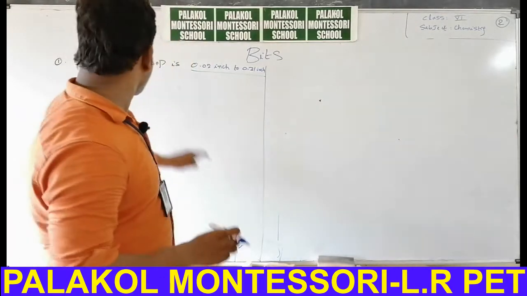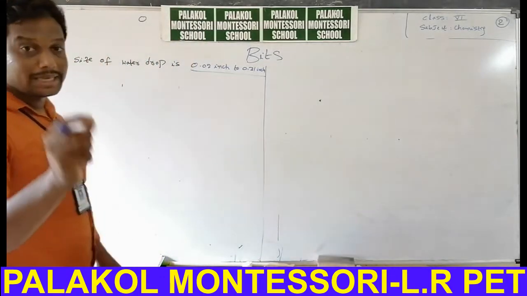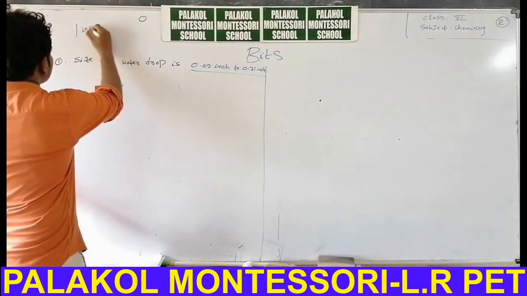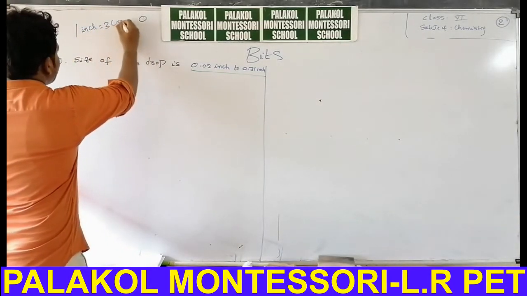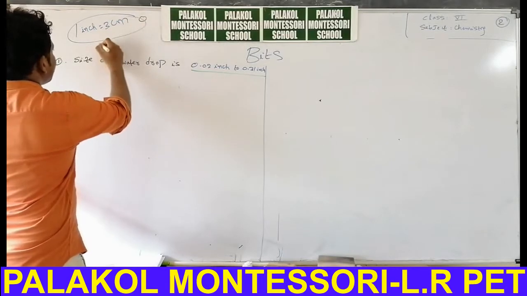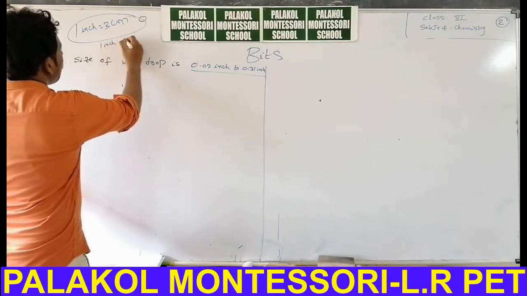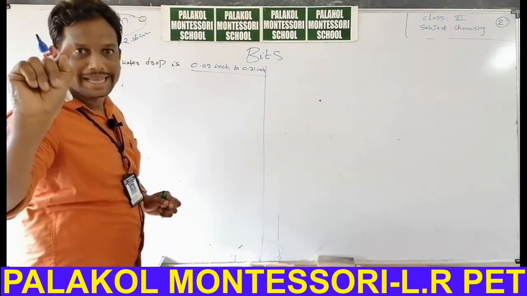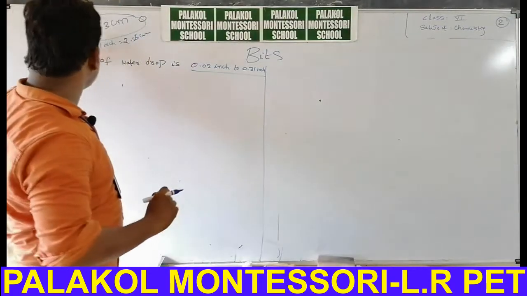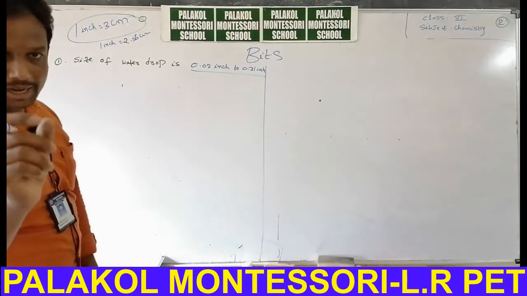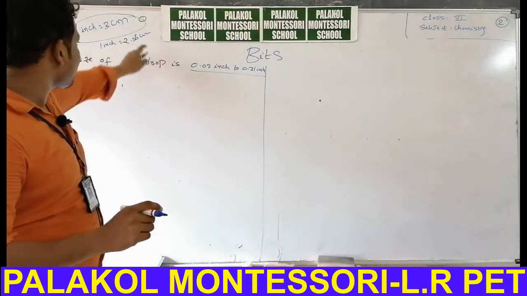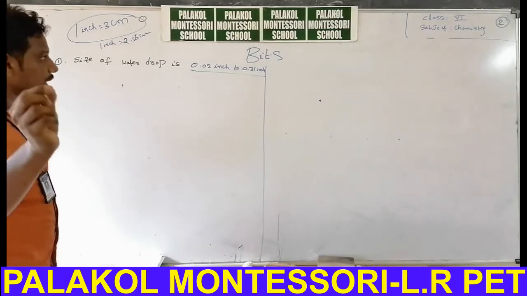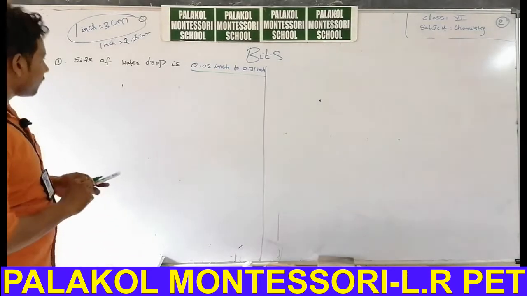Inch is the unit of size of water drop. 1 inch is equal to nearly 3 centimeters, actually 2.56 centimeters. This length is called an inch. So the size of water drop is 0.02 inch to 0.31 inch.